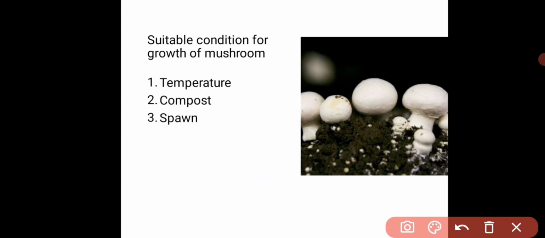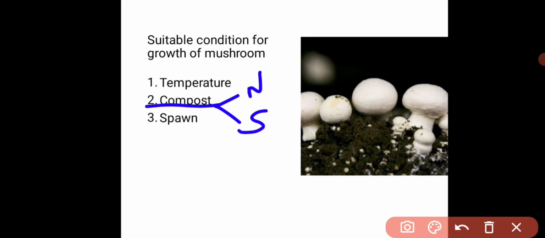Okay, so the second one is the compost. For the proper growth of the mushroom, compost is necessary. The compost may be either natural or synthetic. So there are two types of compost that we can provide for the mushroom: either natural compost or synthetic compost. If you are providing natural compost, then wheat, barley and horse dung are the main sources that we have to provide.